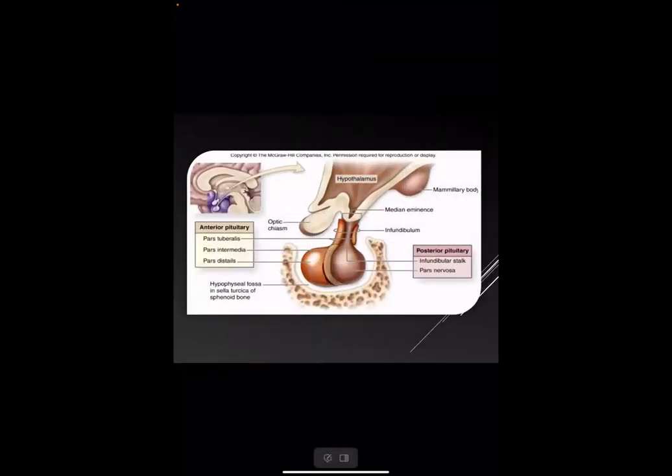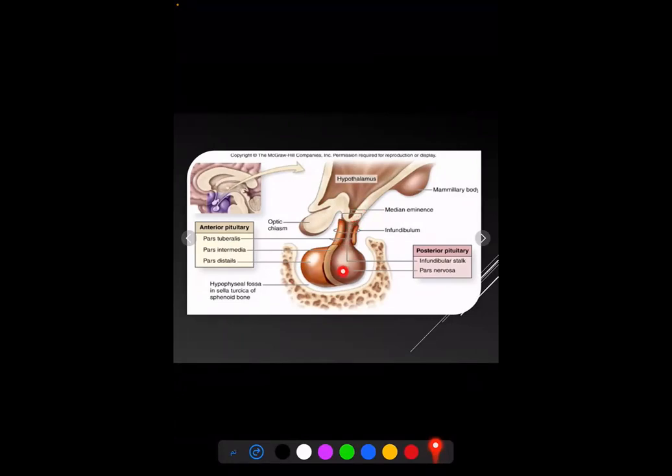This is a diagram showing the subdivisions of the pituitary gland. This is the median eminence in the hypothalamus, from which extends the stalk, which is connected to the posterior pituitary gland. And this is the pars nervosa. And this is the anterior pituitary gland with its divisions. This is the pars tuberalis, which surrounds the infundibulum. And this is the largest part of the pituitary, the pars distalis. And this is the pars intermedia, which is closely related to the posterior part. Sometimes Rathke's cleft cysts develop in this part and can be detected on imaging.